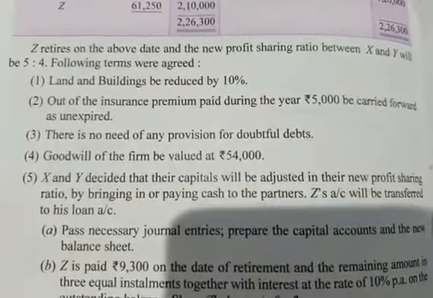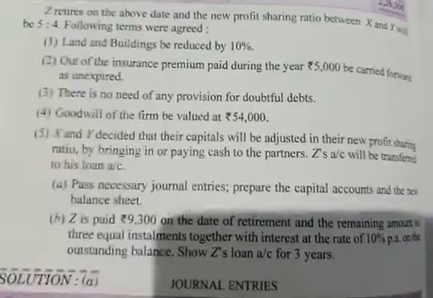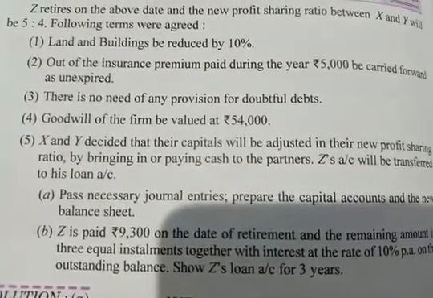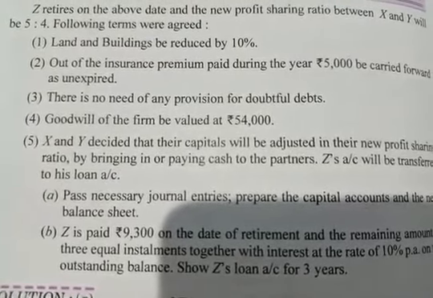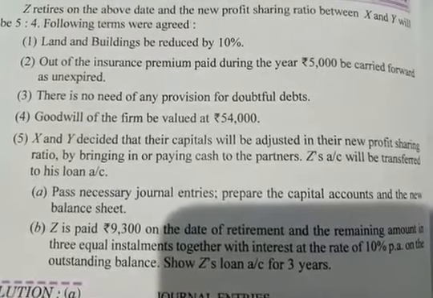Land and building to be reduced by 10%. Out of insurance premium paid during the year, 25,000 to be carried forward. Means it is adjustment of prepaid insurance. There is no need of any provision for doubtful debts, so we have to cancel the provision for doubtful debts. Goodwill of the firm to be valued at rupees 54,000. We have to calculate goodwill of the retiring partner and pass adjustment entry.